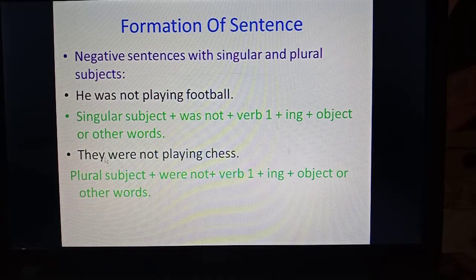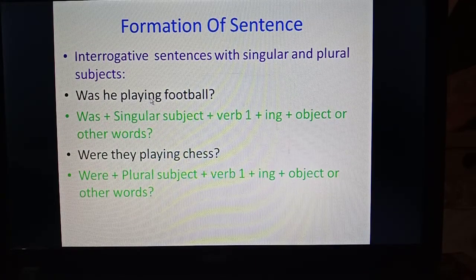In the same way in plural, were not is used. Plural subject plus were not plus verb's first form plus ing plus object or other words. So it is very easy to make negative out of simple sentences.